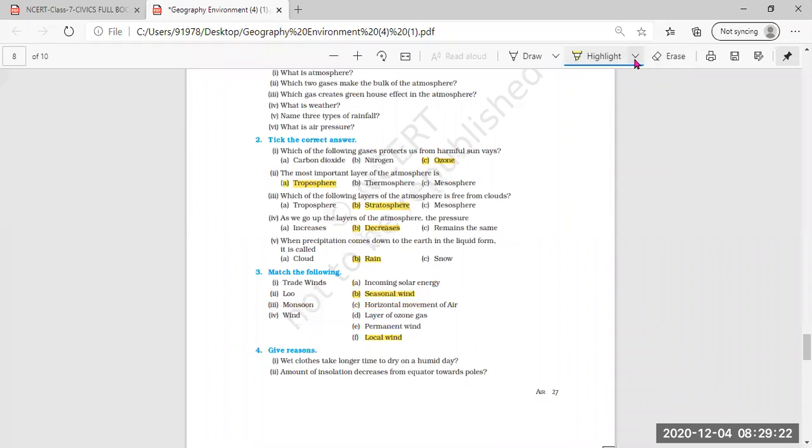Marked. Next, the fourth, wind: horizontal movement of the air. You can mark for the fourth one, wind. Number 4. I think now it is clear.